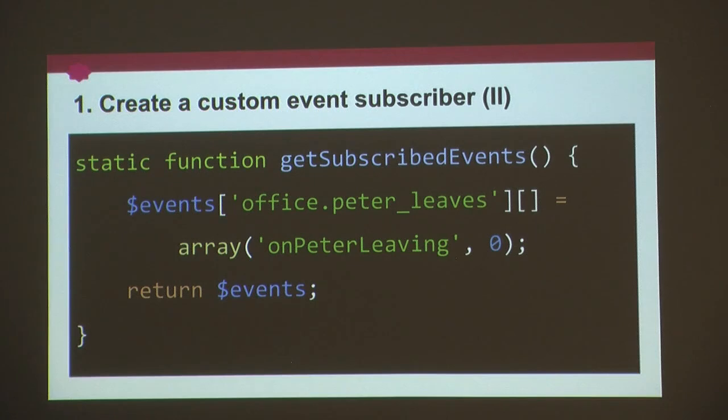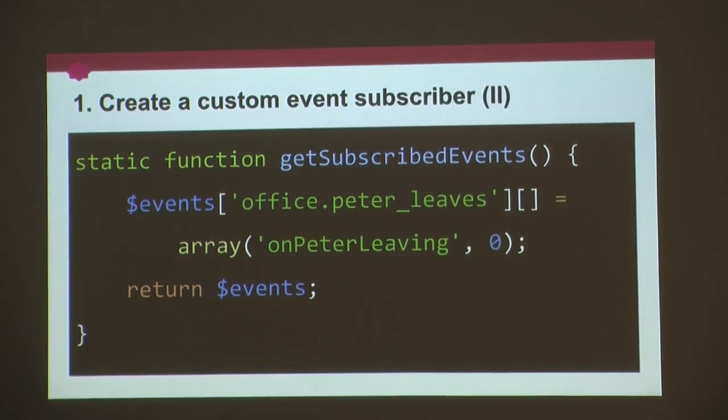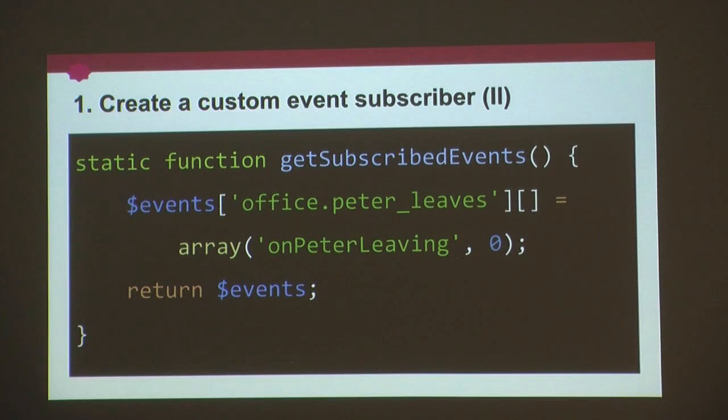As simple as that. So here we can put as many events as we want, and as many different callbacks to the same event as we want. This is the most simple example. We're registering one callback, which is that array, to one event. But if we want to register more, we can have an array of callbacks, for example. And for each callback, we need an array with two values. The first one is the name of the function that we want to run when the event happens. And the second one is a priority number. So basically, the higher this number is, the sooner this callback will be run.